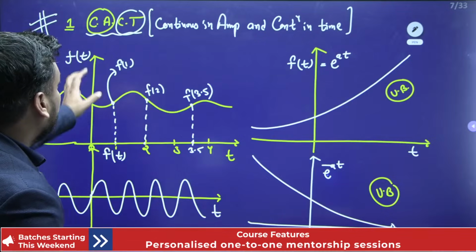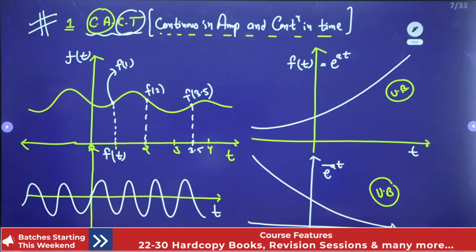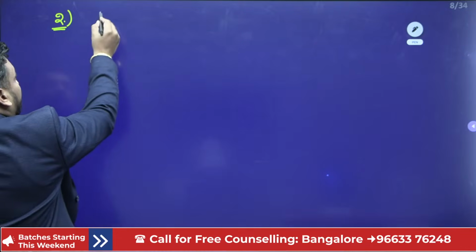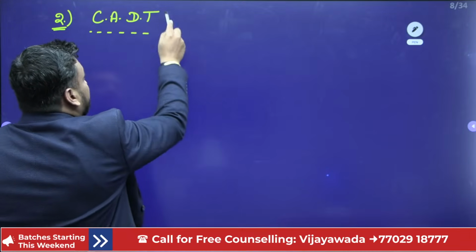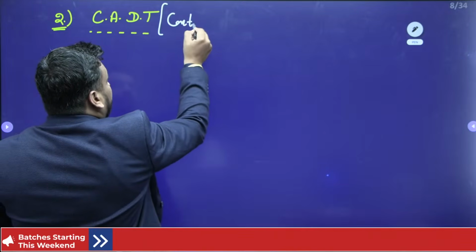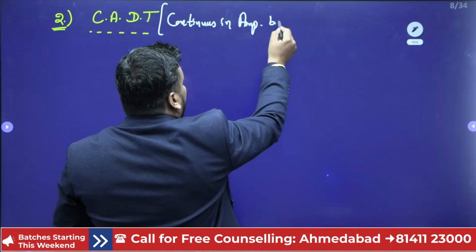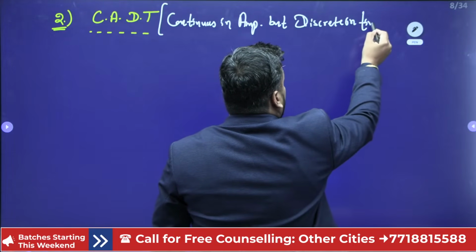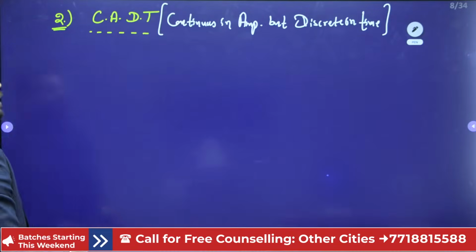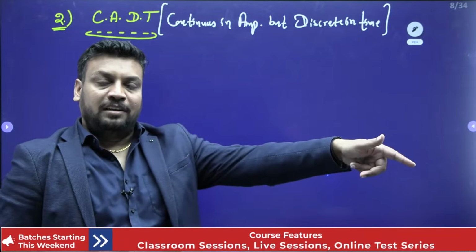Now, that was all about examples of a continuous in amplitude, continuous in time signal. The second type of signal is continuous in amplitude but discrete in time, which is referred to as a discrete time signal. To generate a CADT signal from a CACT signal, we have to perform sampling.